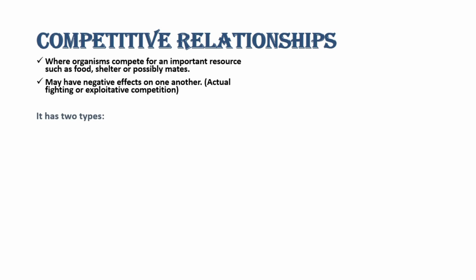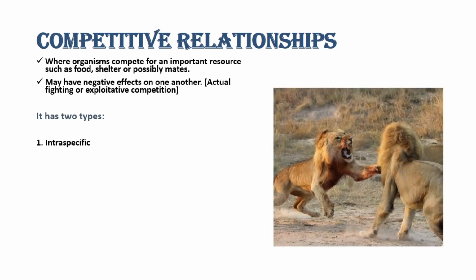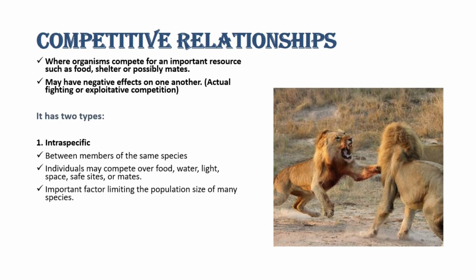There are two types of competitive relationship. The first one is intraspecific, in which two organisms from the same species compete, and this competition would be over food, water, light, safe sites, or mates. And the important thing about intraspecific competition is that it is an important factor limiting the population size of many species.